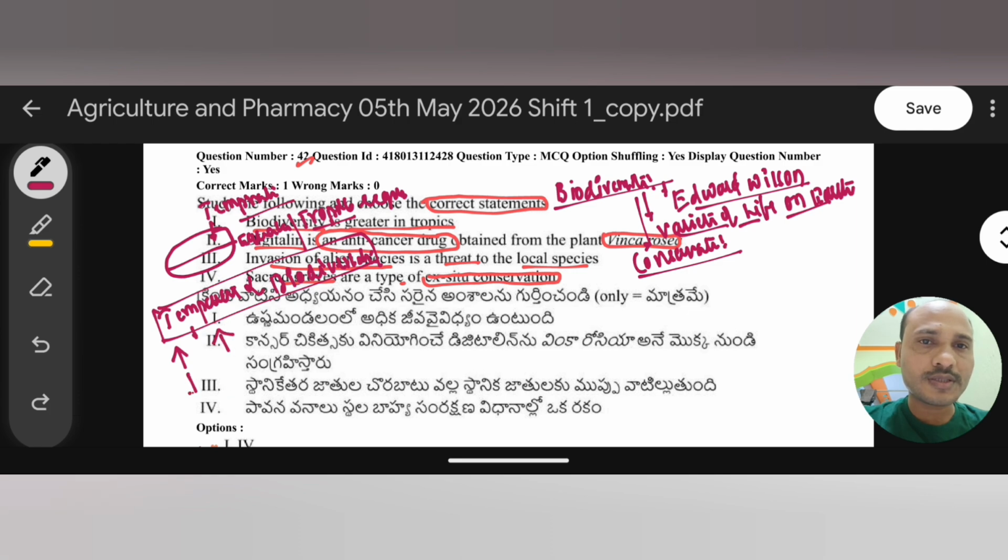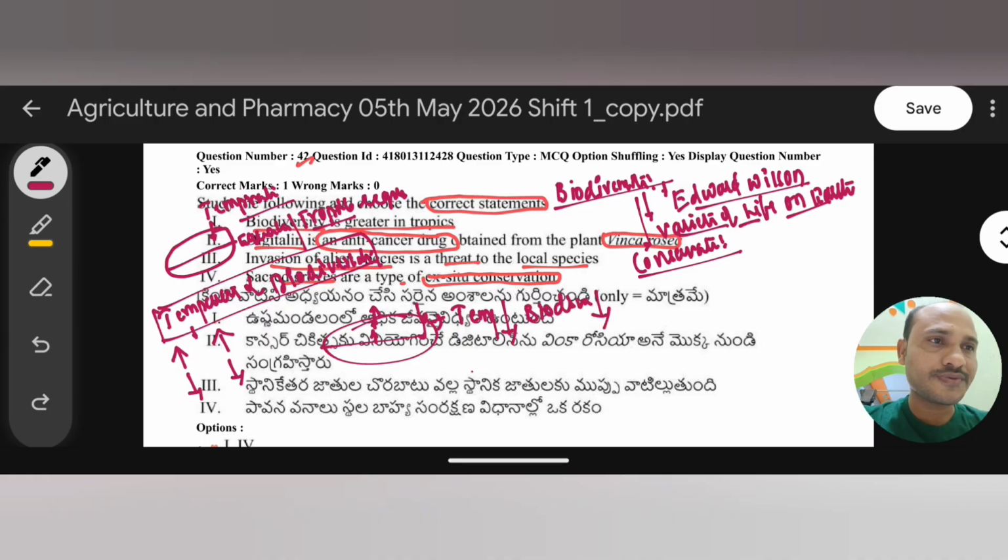If temperature decreases, biodiversity also decreases. For example, if we move from the equator to the subtropic level and then to the polar region, what happens to temperature? It decreases. Temperature decreases from tropic region to polar region as we move, so ultimately biodiversity also decreases.